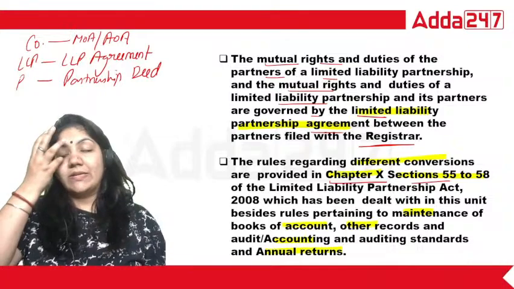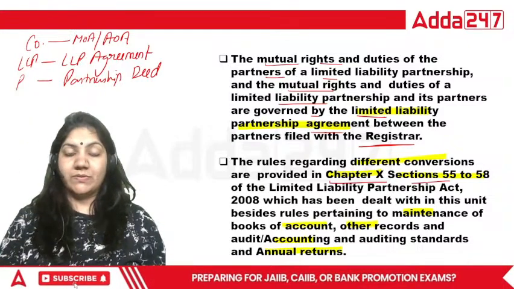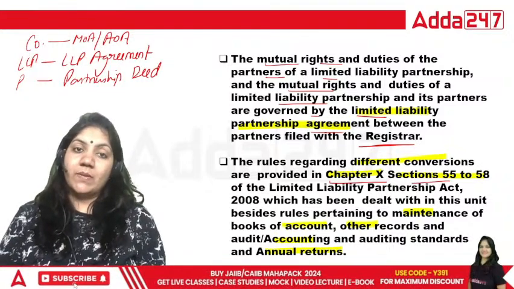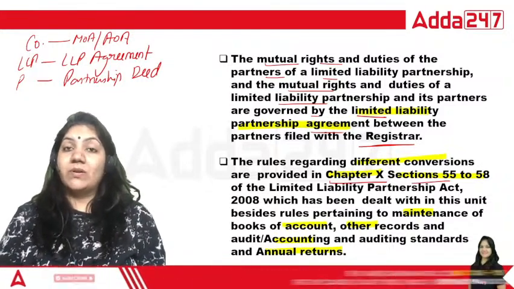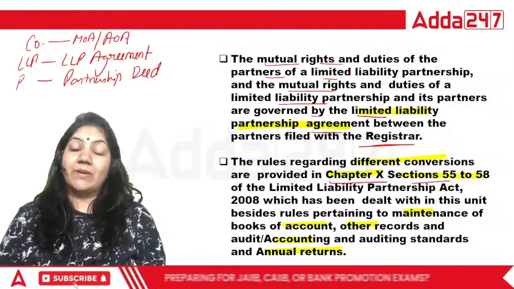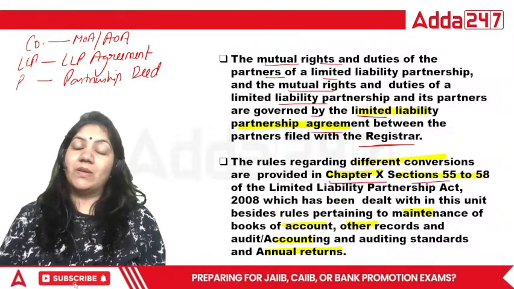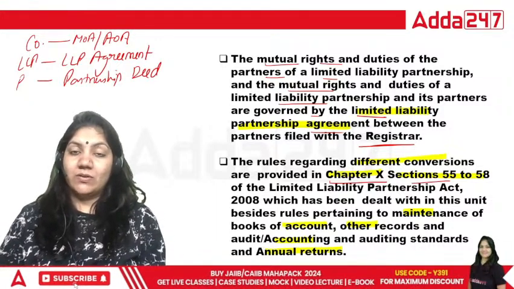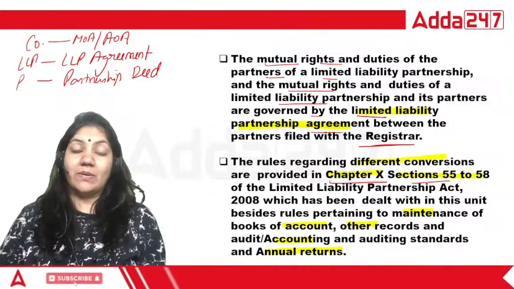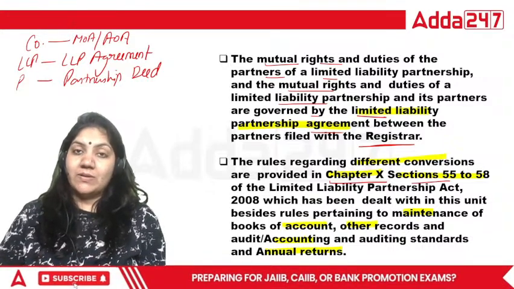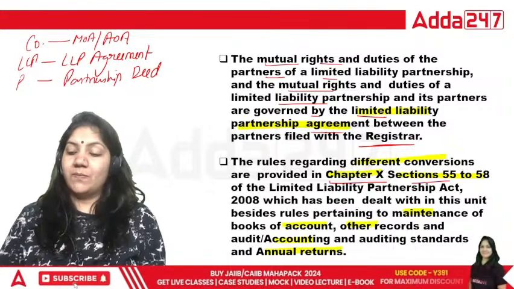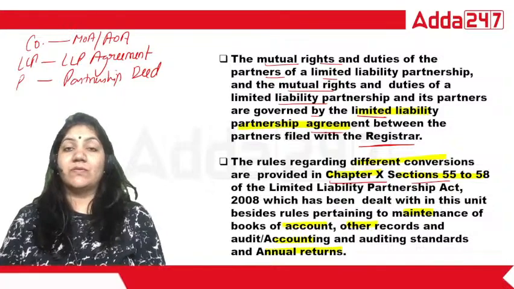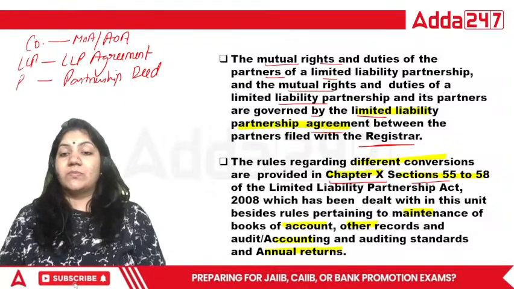In an LLP there should be a minimum of 2 partners. Suppose one partner is removed or gone, the remaining partner has the authority to do the business. In an LLP, if one partner has done a wrongful act, the other partner will not be liable for that wrongful act, because in an LLP the partners have a mutual agency with the LLP, not with the other partners. This is an important point.